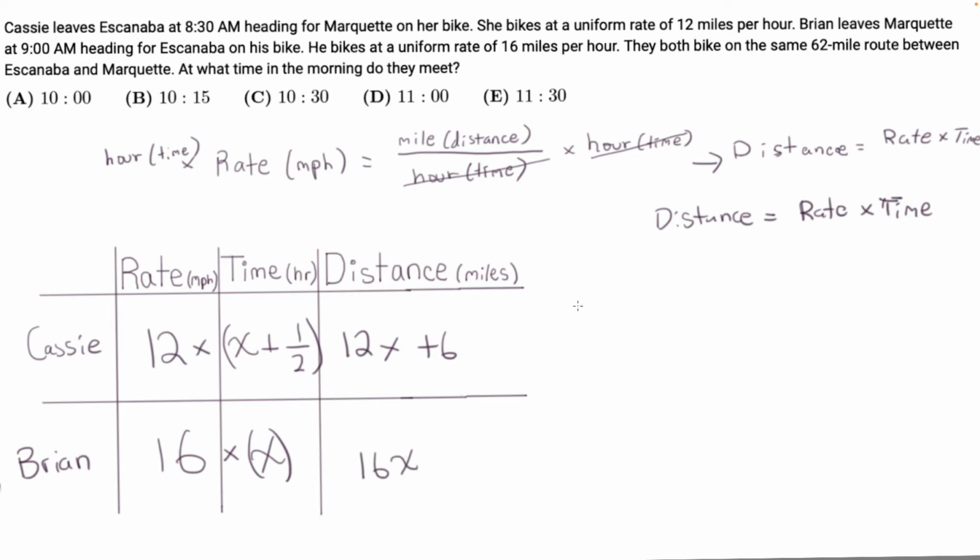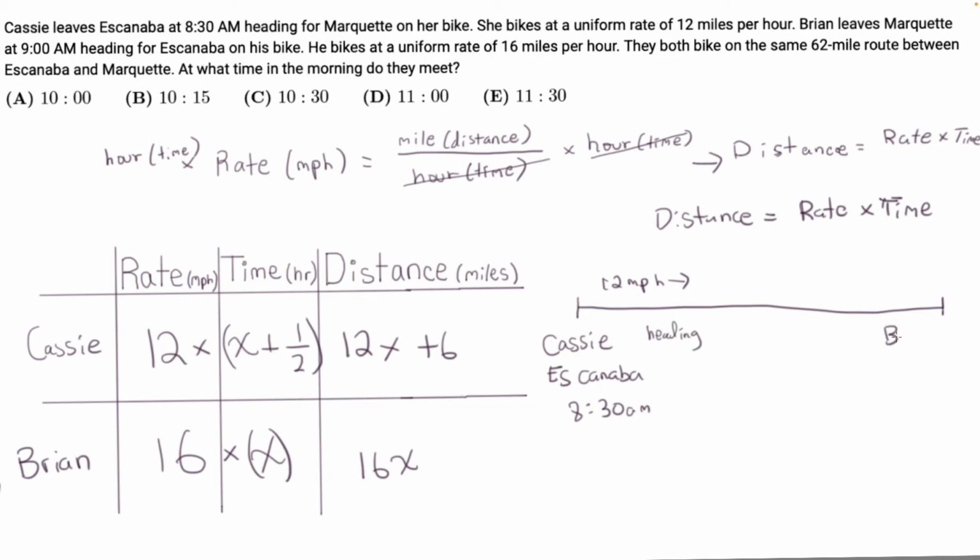And then if we draw a diagram, we add Cassie here. And then this is Escanaba, and she left at 8:30 a.m. and she's at 12 miles per hour heading toward Brian and the meeting point.